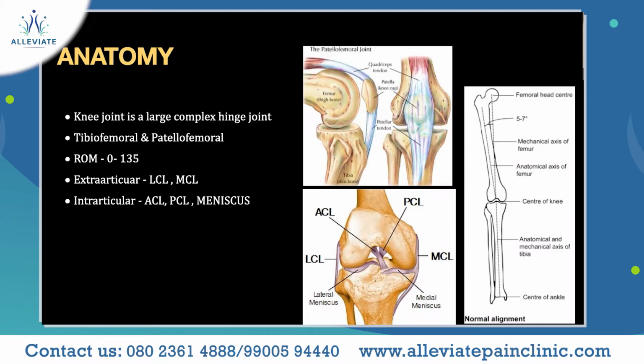The ligaments within the knee joint are the ACL, which is the anterior cruciate ligament, in the anterior part of the knee, and the posterior cruciate ligament, which is the back part of the knee. And the menisci. The menisci are two C-shaped structures which act like a shock absorber for the knee, and they are one of the most important structures in our knee.